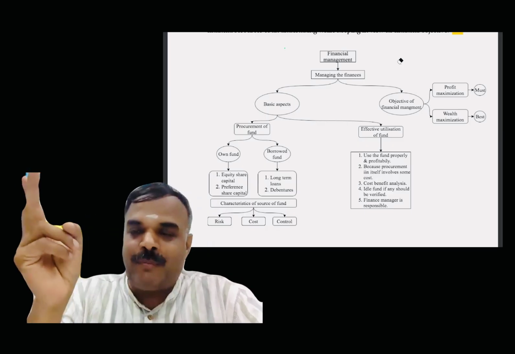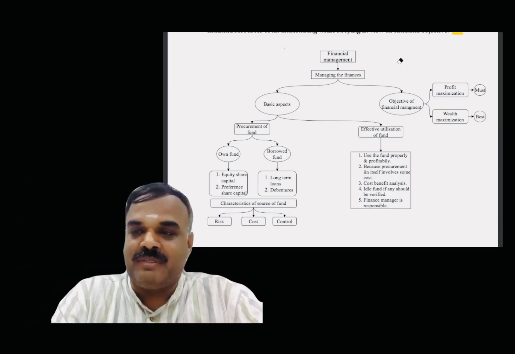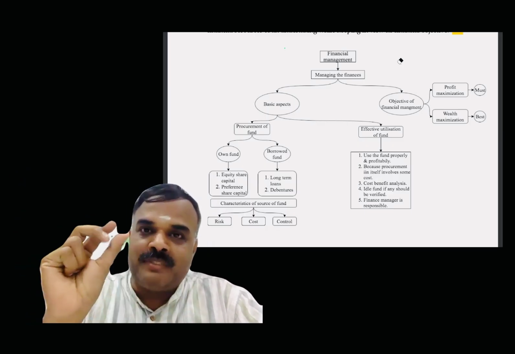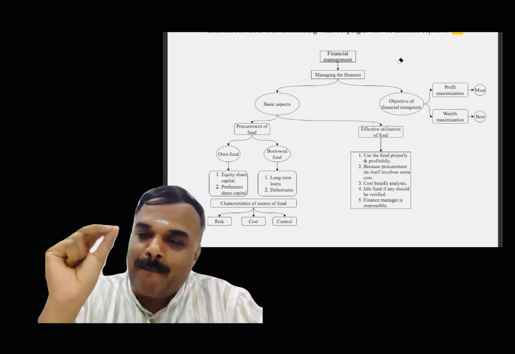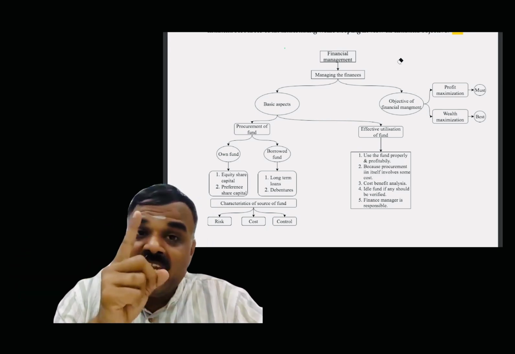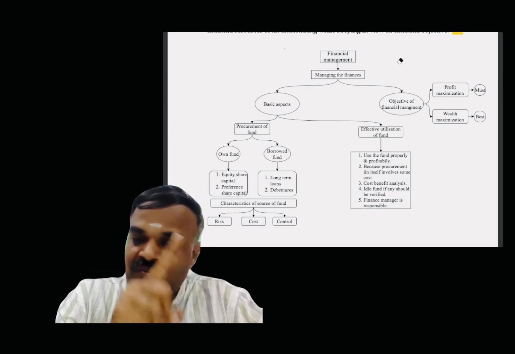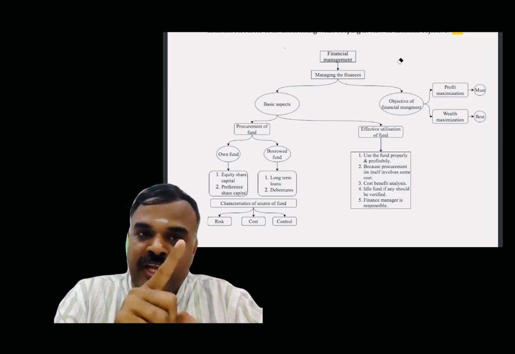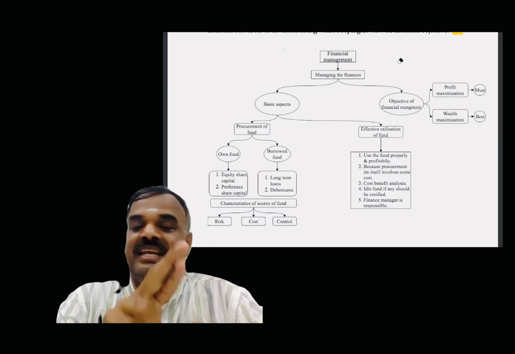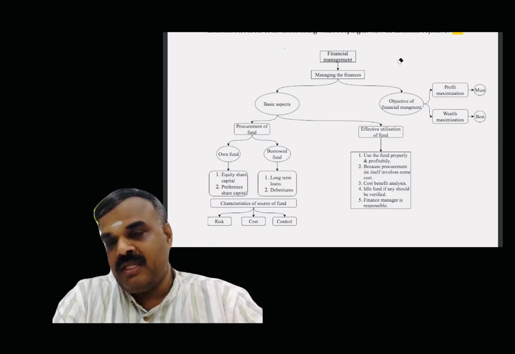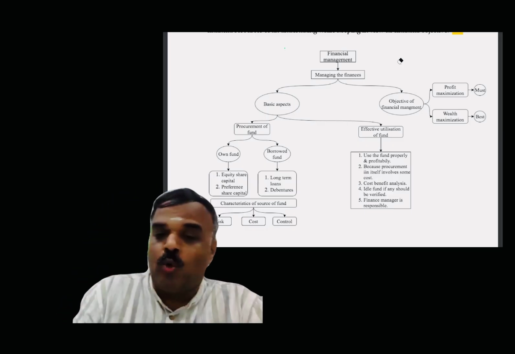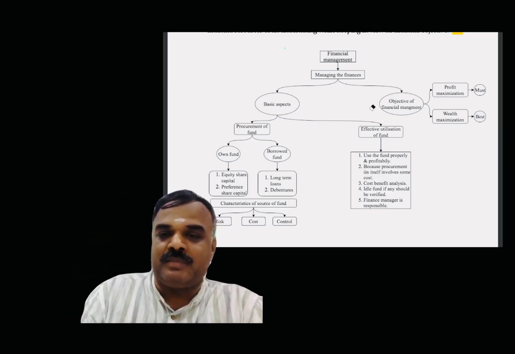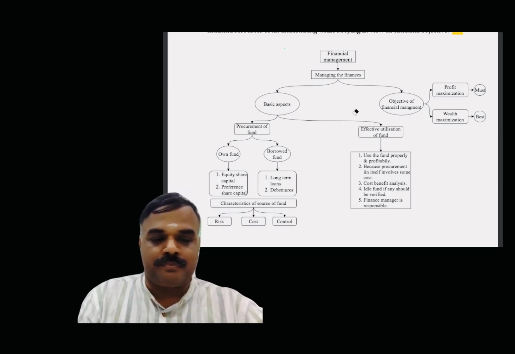Two basic objectives of financial management: one is called profit maximization, another is called wealth maximization. Profit maximization is the short-term approach. Wealth maximization is the long-term approach. The ultimate aim of doing the business itself is wealth maximization. So earning profit is a must, whereas earning wealth is the best. Therefore, wealth maximization is more important than profit maximization. All are comfortable, my dears?